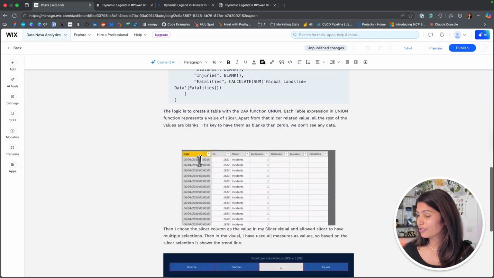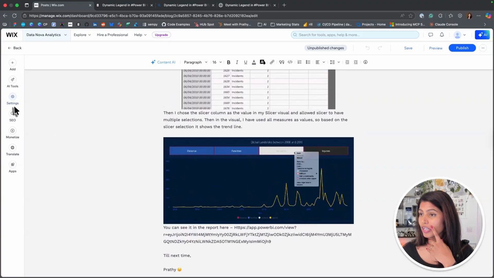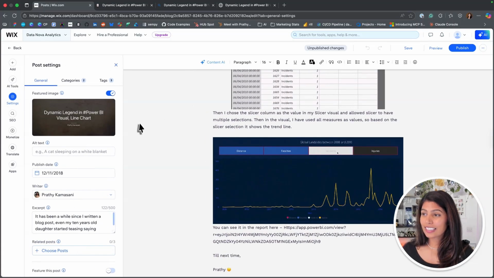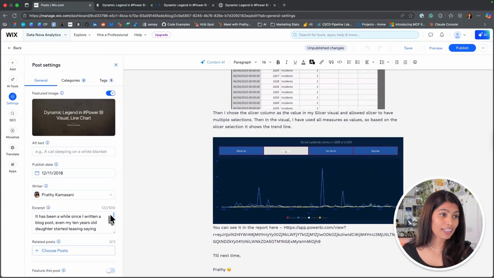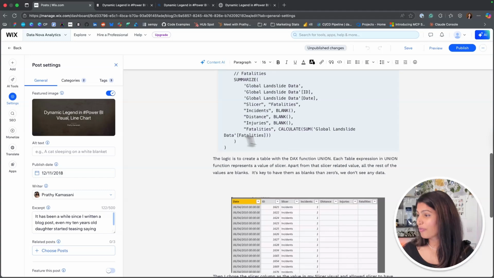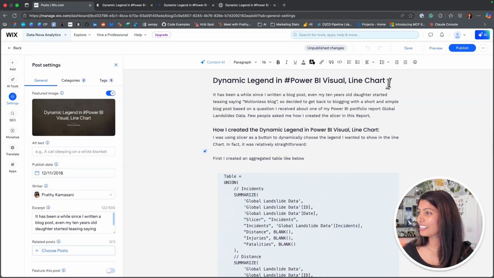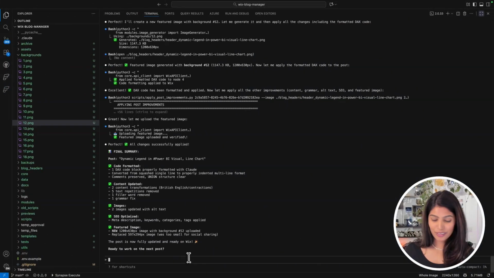So there are quite a few changes. It's formatted beautifully the way I wanted it. And if I go to my settings, I can see the new image has been updated, and I can also see the categories have been updated, and so have the tags. It added an excerpt, which I wanted for the SEO things. Now I am not checking every possible thing, but I kind of try. It's better than how it was. So I could go and publish it and move on to the next one.